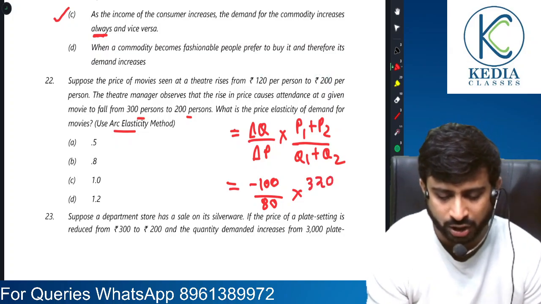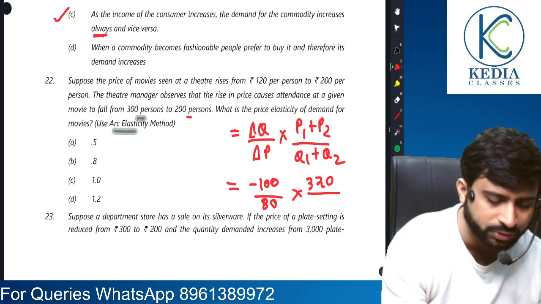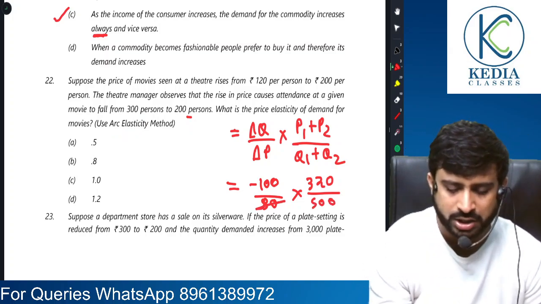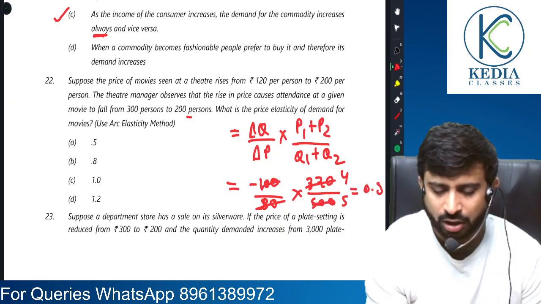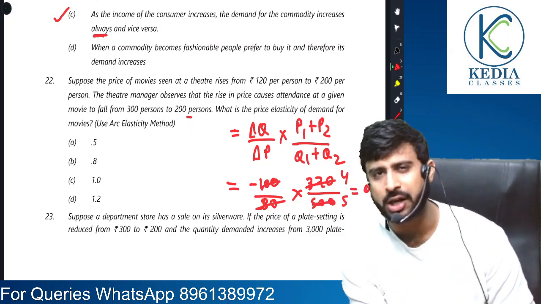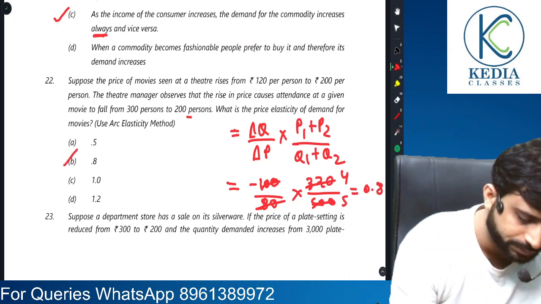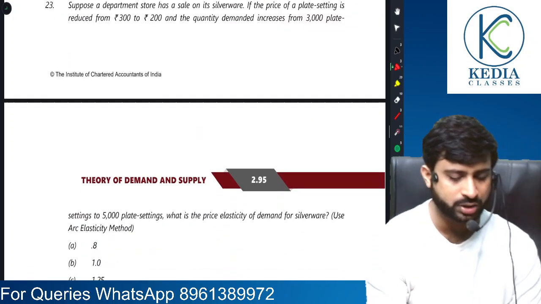So let's write down 320 here. And Q1 plus Q2 is 300 plus 200, which is how much? 500. So we put 500 here. So 4 by 5 is 0.8. Obviously, they haven't given a minus value. It means elasticity has been judged in modulus terms. 0.8 is our answer. Moving on to the next question.